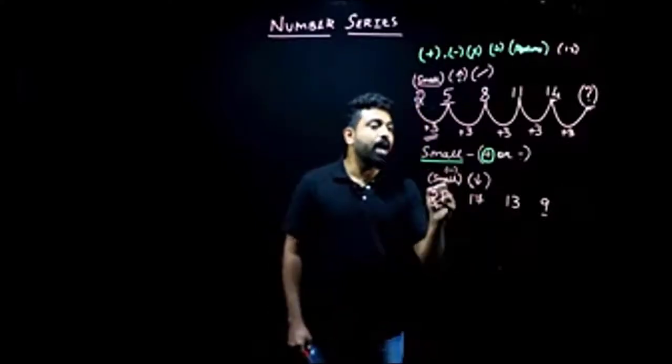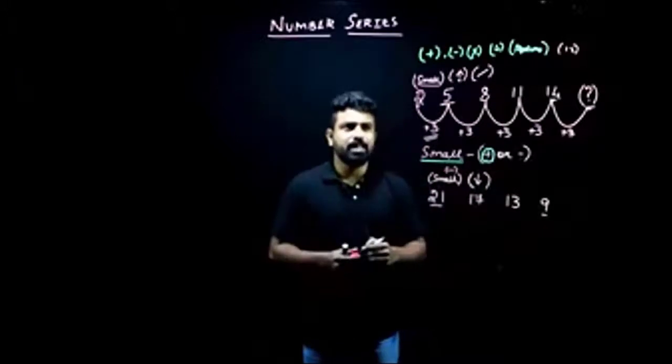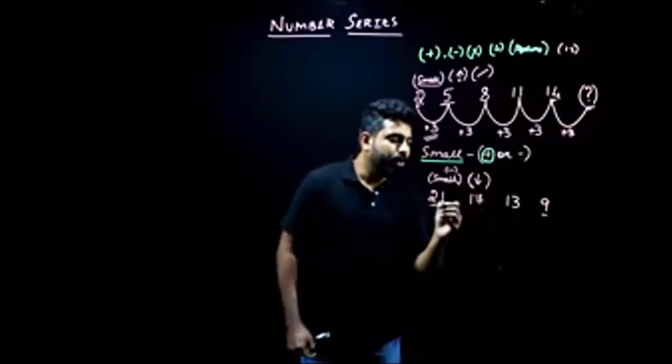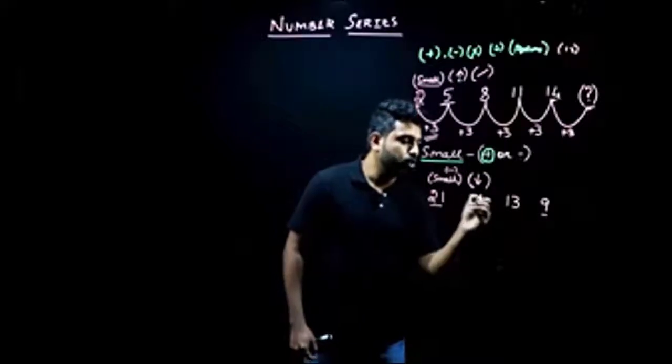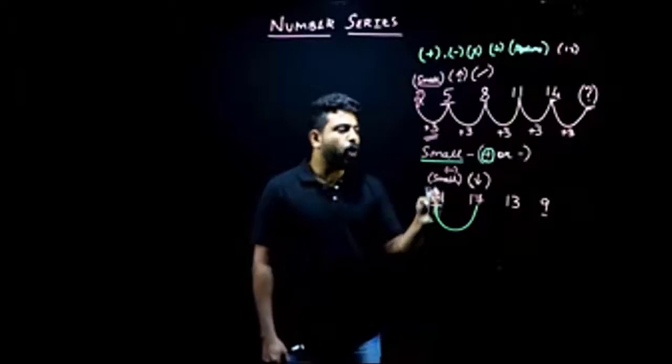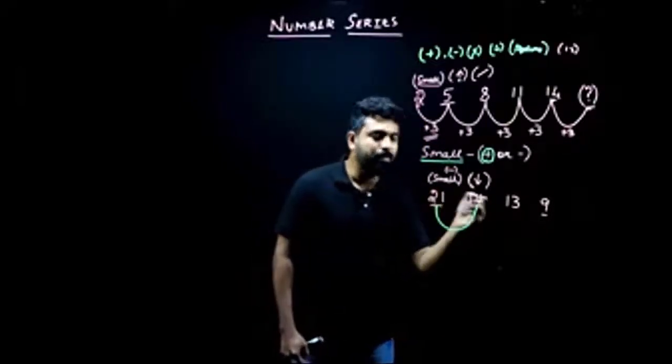Previously, whenever the difference is small, I told you it's either addition or subtraction. Here, the terms are decreasing one after the other. So we'll have to subtract some value from this to get my second term. Since there is a decrement, I'll have to subtract. And what is this term which I have to subtract? Let us take the difference between my first term and the second term.